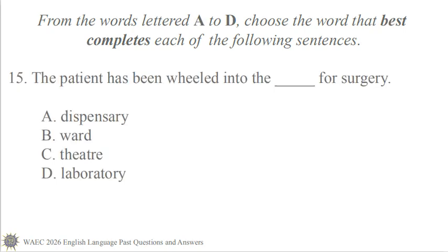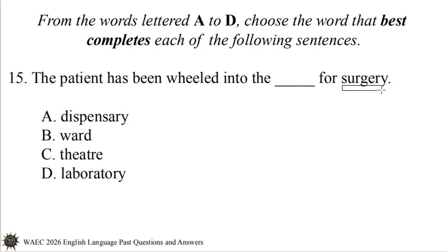Number 15. The patient has been wheeled into the blank for surgery. A. Dispensary. B. Ward. C. Theater. D. Laboratory. The question a candidate should ask himself is, where is surgery done in a hospital? Surgeries are done in the theater, and that is option C. The patient has been wheeled into the theater for surgery.